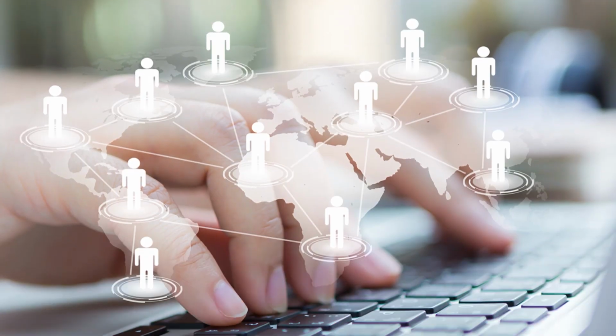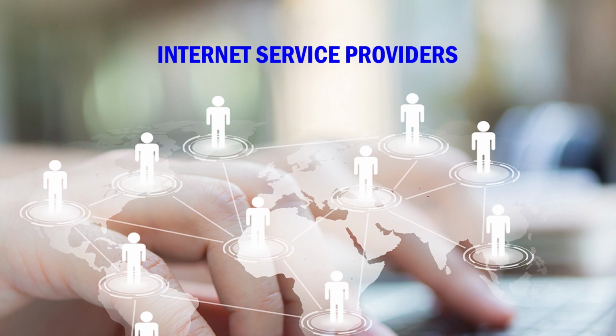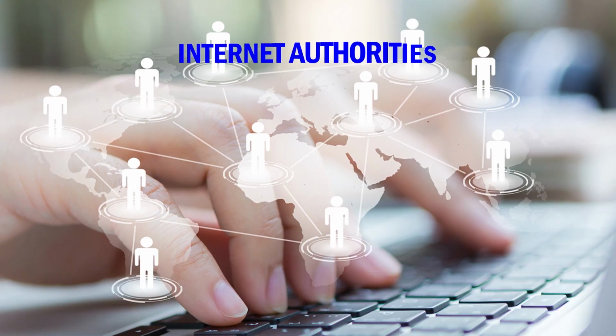Then we came to know about the internet service providers and the internet authorities. We are accessing the internet from a particular internet service provider, and that provider is accessing the internet from other service providers. Ultimately everybody is buying bandwidth from somebody else, and ultimately they are selling the bandwidth. At some point we are paying for the internet to somebody, and that somebody is paying somebody else to buy the bandwidth.